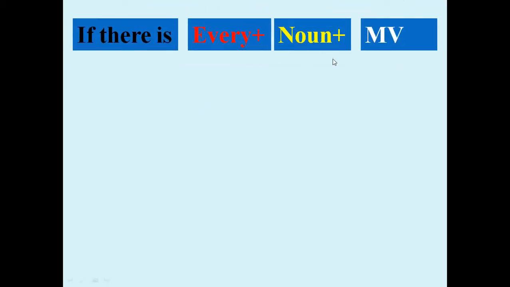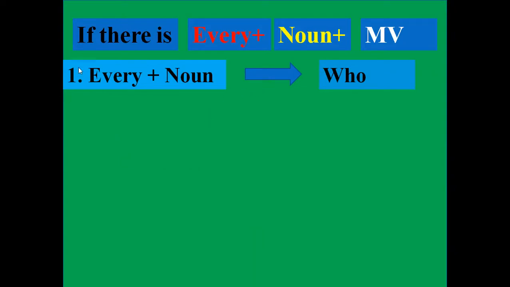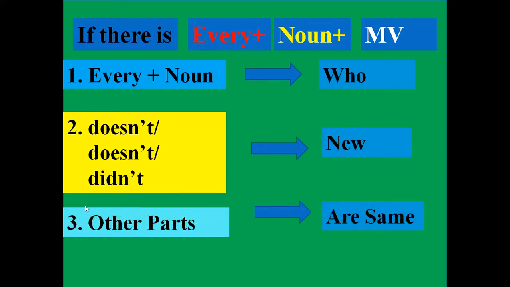If there is every or no plus noun and main verb, we use who for every plus noun, and newly we can use doesn't, don't or didn't. Other parts are same and interrogative sign is needed.